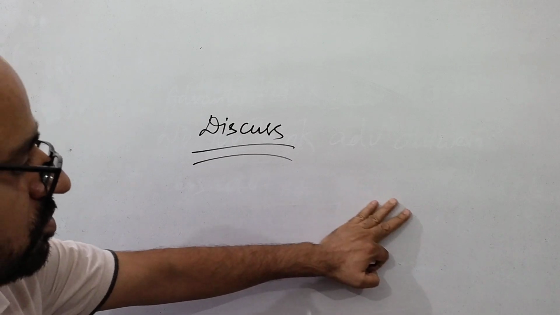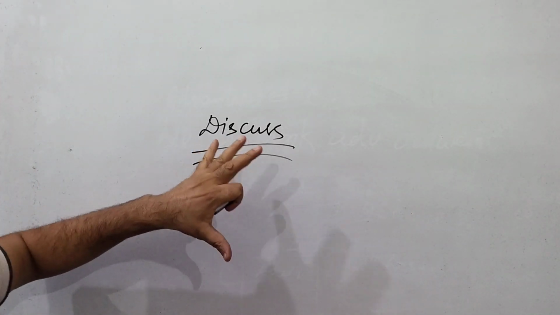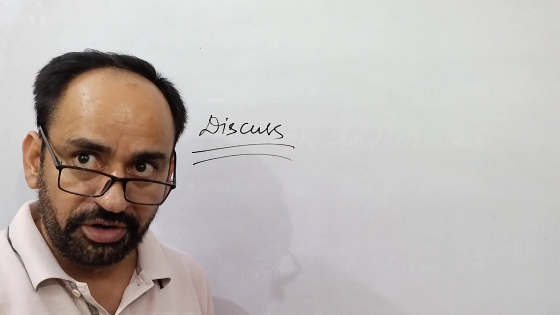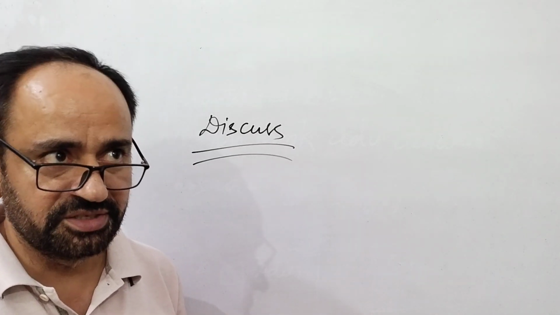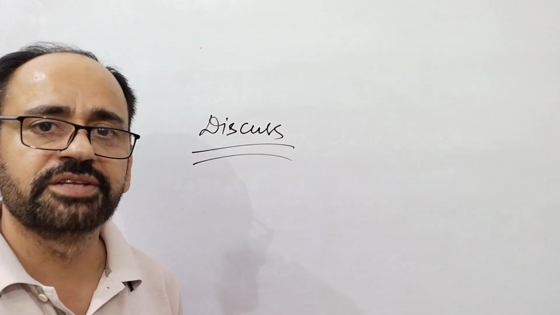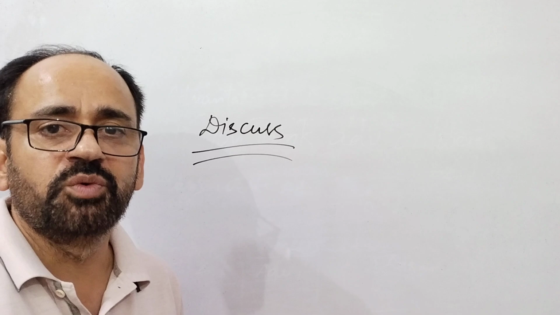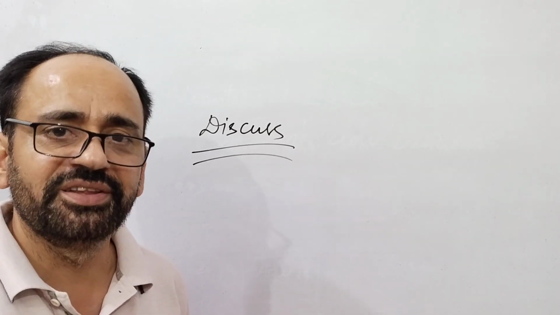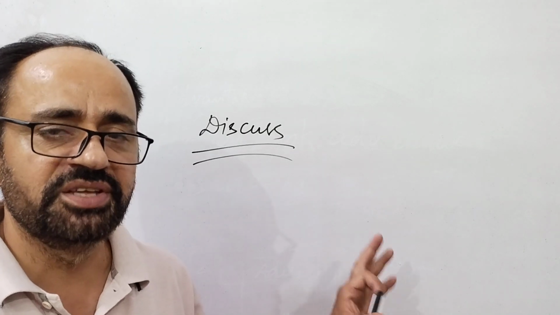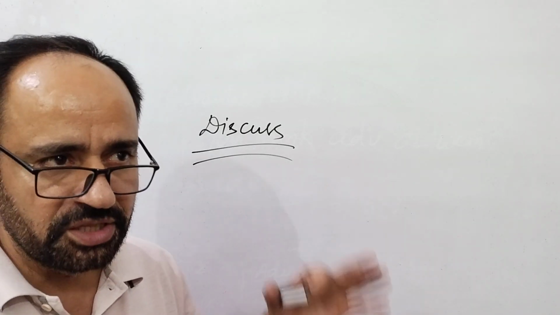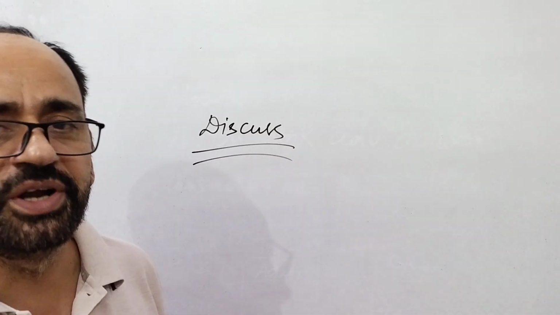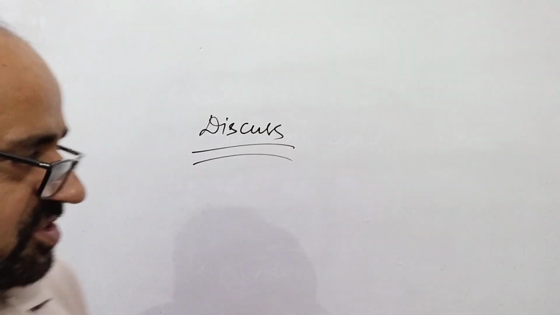So you are going to give only in this kind of essays the reasons, or if that statement is like many people going abroad for higher studies, discuss advantages and disadvantages, so simply you will write the advantage and disadvantage. And if it states nothing, like simply say discuss, so you can mention in that reason, causes, effect, benefits, all the points you can mention in 2 or 3 paragraphs.